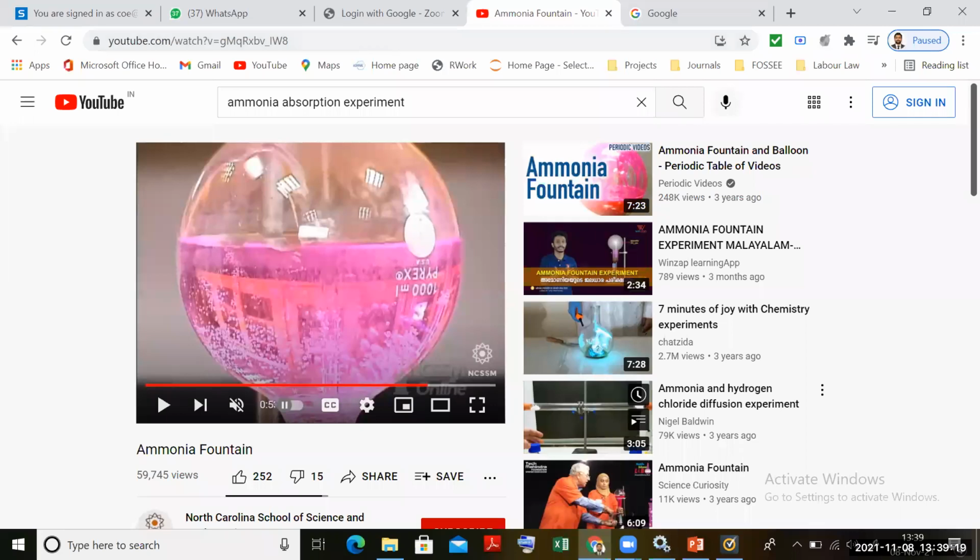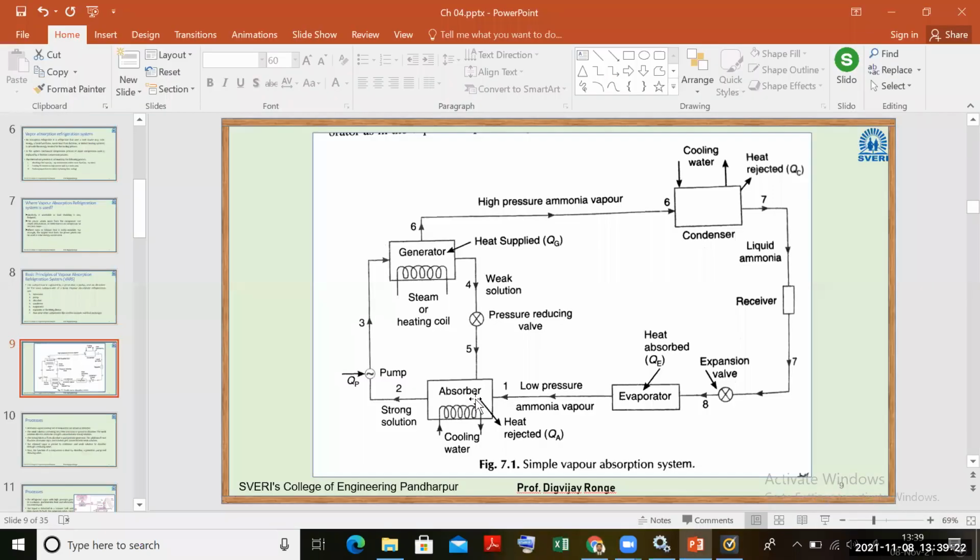This is how the absorption takes place in the absorber.